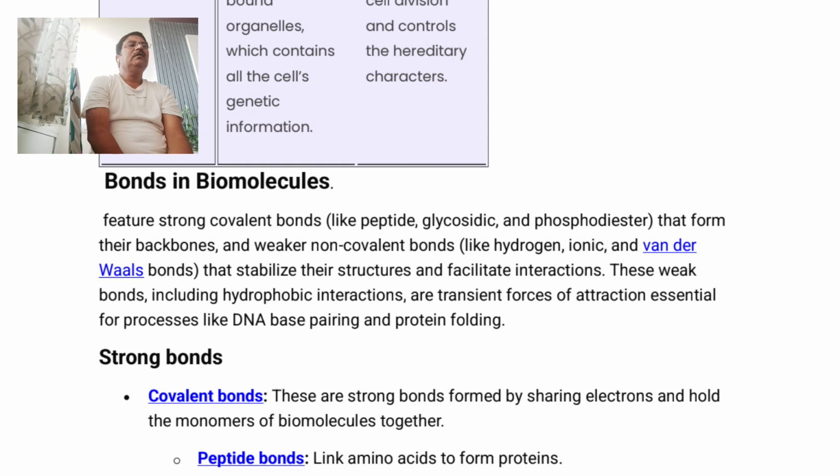Now, whenever such two types of bonds are present, no doubt covalent bonds are strong and they form a conformed structure, the backbone of that particular biomolecule.